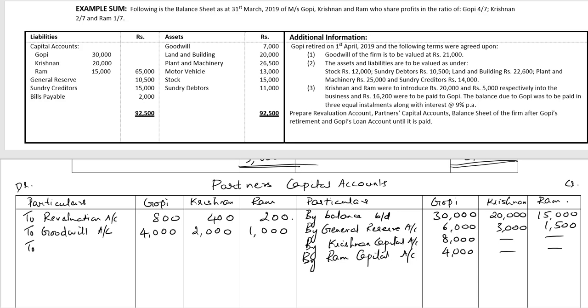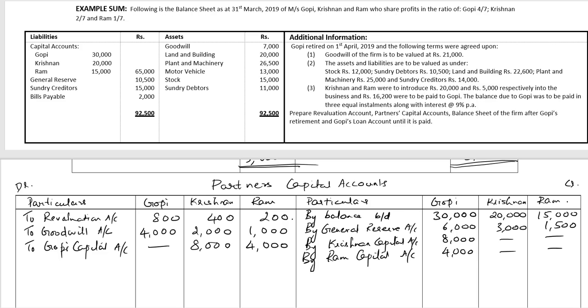And to Gopi capital account, under Krishnan 8,000 rupees and under Ram 4,000 rupees. We've dealt with goodwill also. The second point we already dealt with.